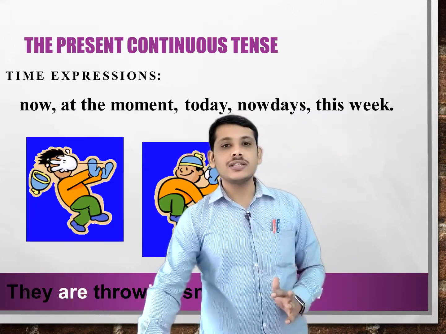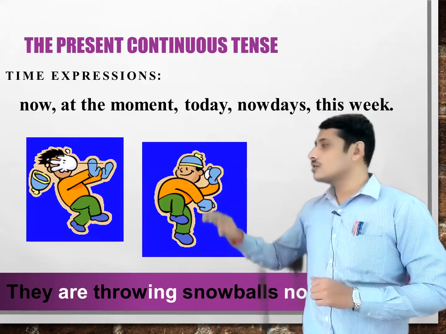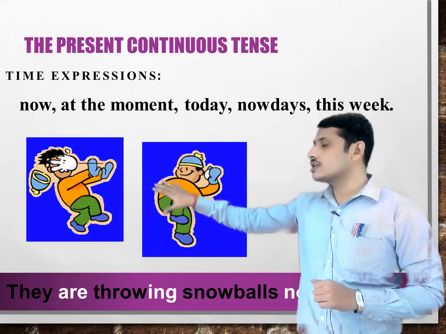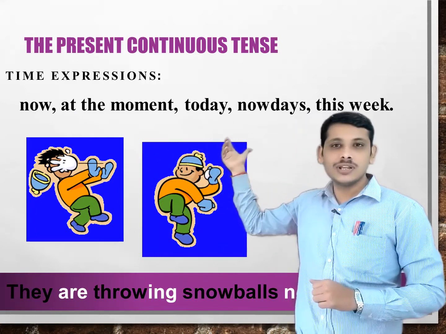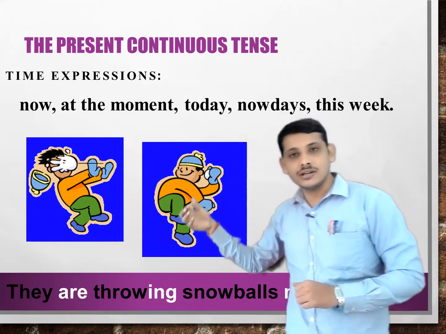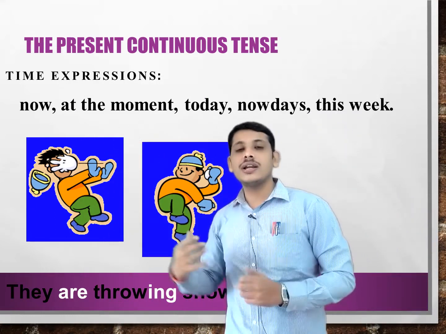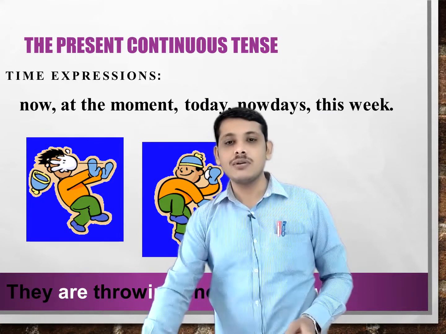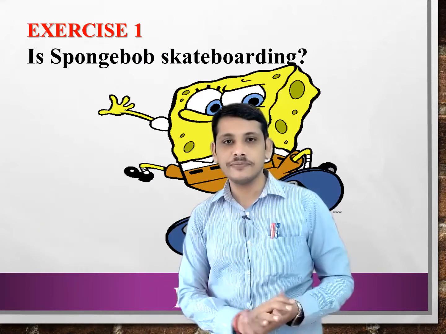Let's have more examples here. An important thing to remember is that whenever we use present continuous tense, you will find these words mostly: now, at the moment, today, nowadays, this week, this year, this month. These words indicate that we are talking about the present, and the ing form tells that it's continuous.